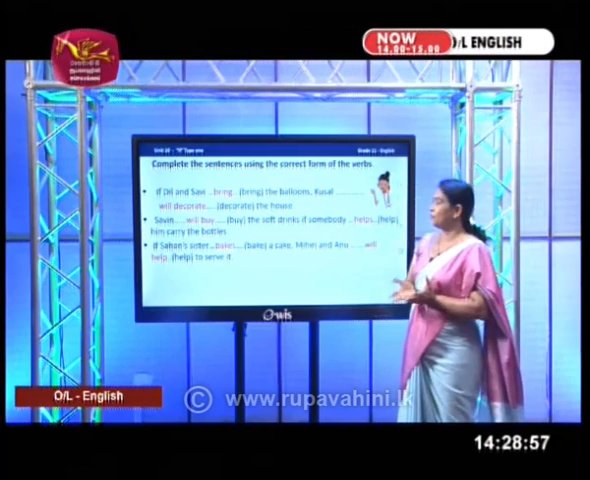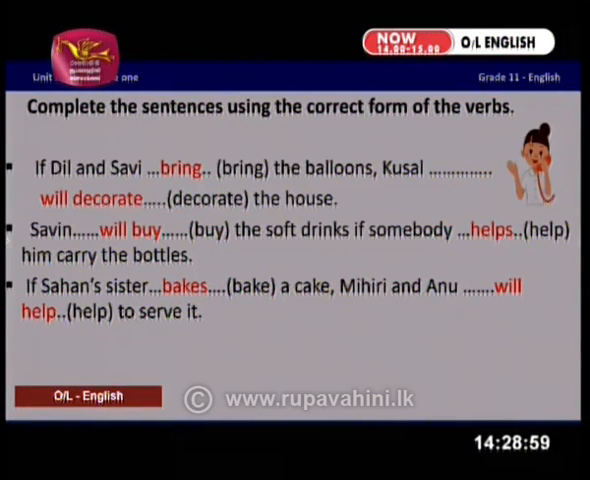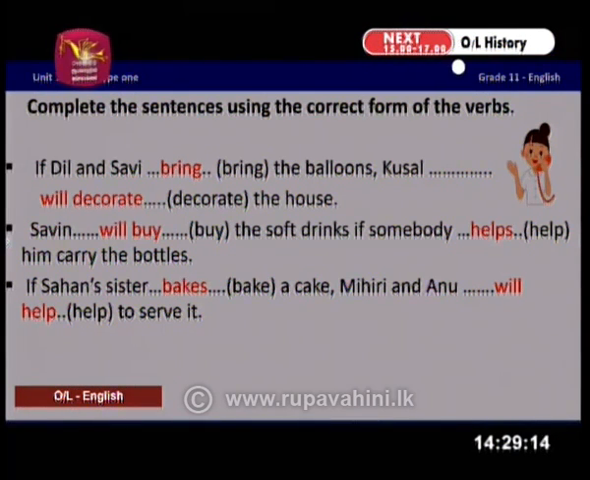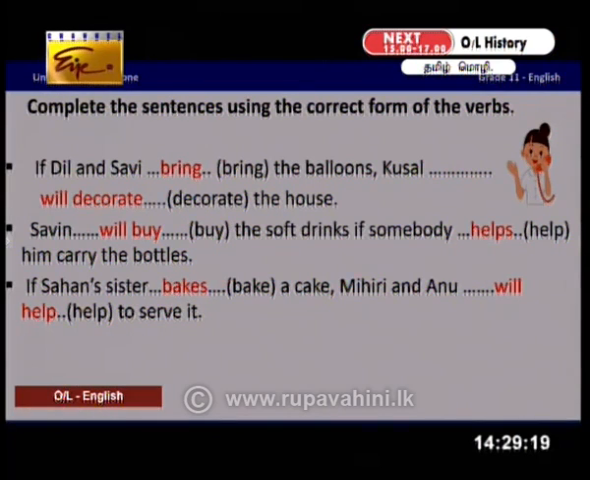In the third one, if Sahan's sister, what is the verb you have to write there? If, it is the condition. If Sahan's sister bakes a cake. Why did I write bakes instead of bake? Because it's third person singular. We have learnt it earlier, right? So, if Sahan's sister bakes a cake, Mihiri and Anu will help to serve it.